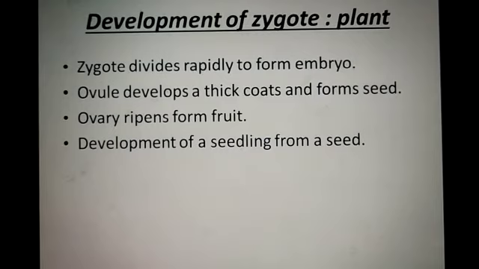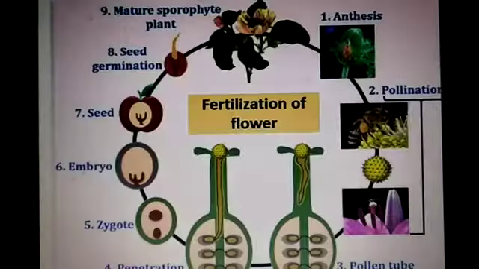The zygote divides rapidly to form the embryo, the ovules develop a thick coat and form the seed, and the ovary ripens into fruit. Then seedling develops from a seed.